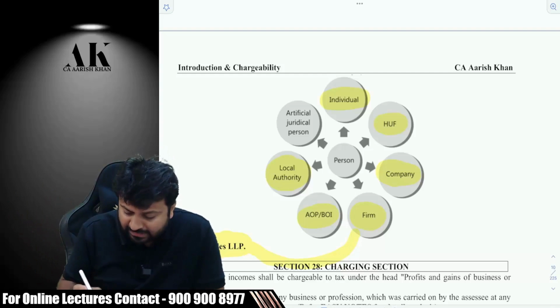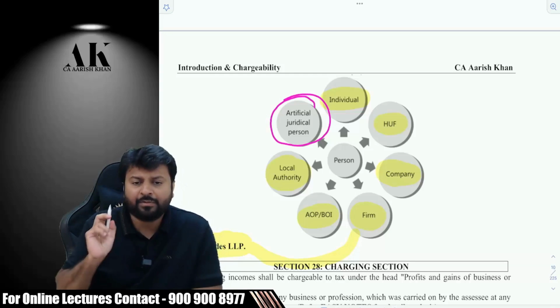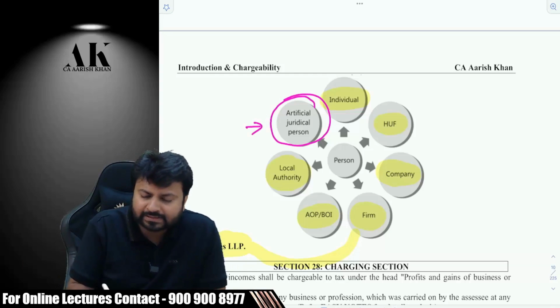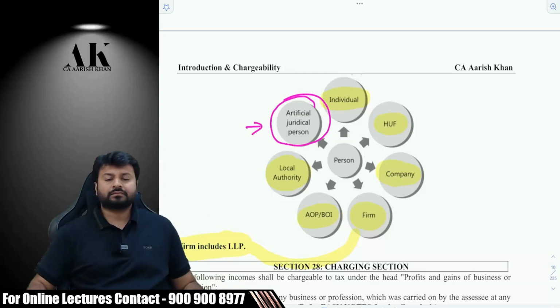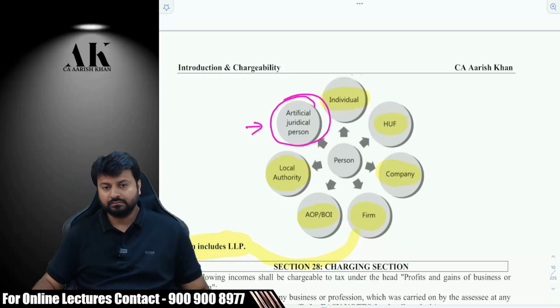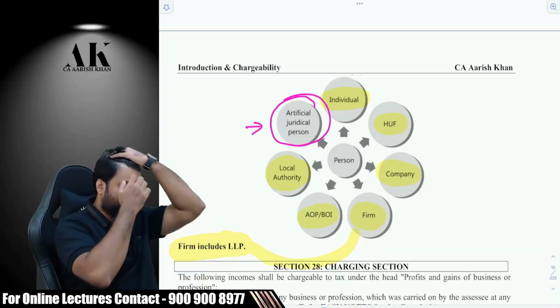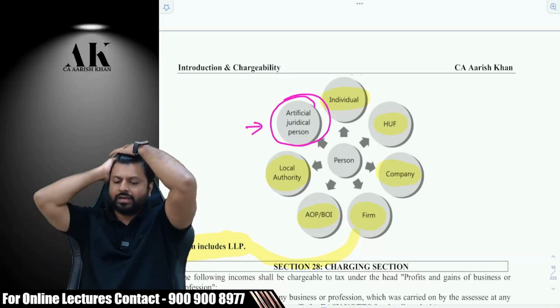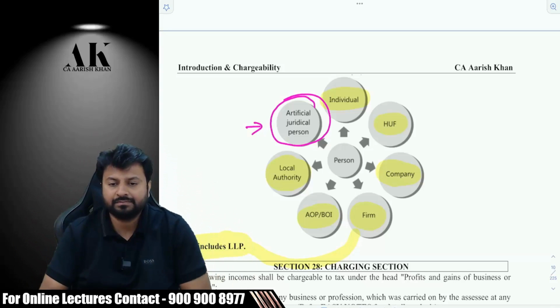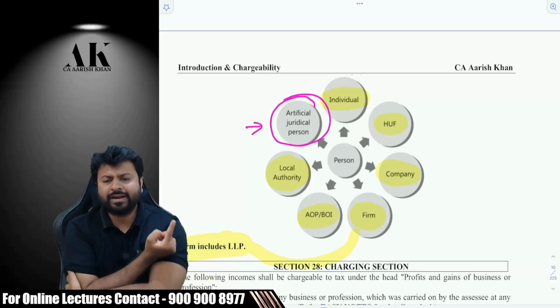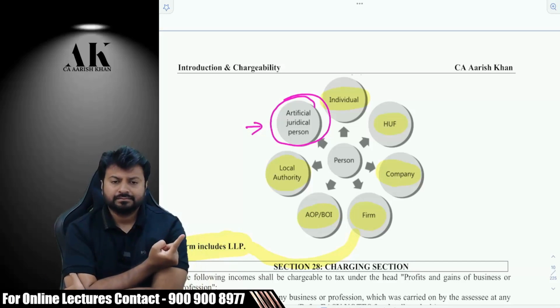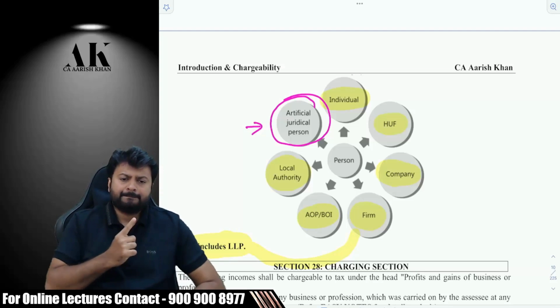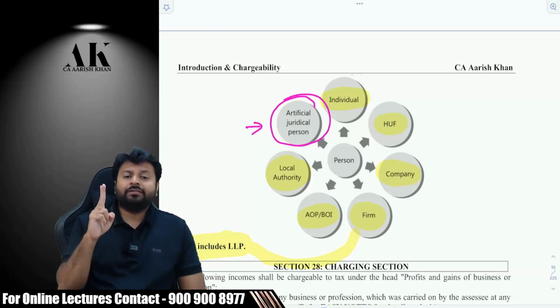And the last one, this one is a general point: artificial juridical person. Who will come in this? Can you please name some of them? Universities can come, right? Apart from that, cooperative societies.